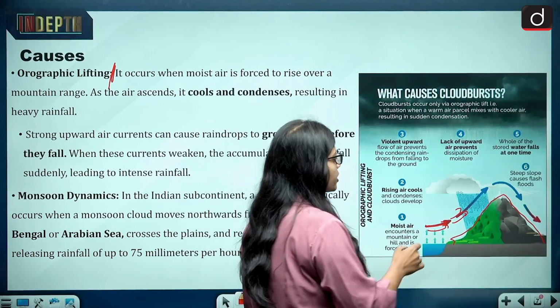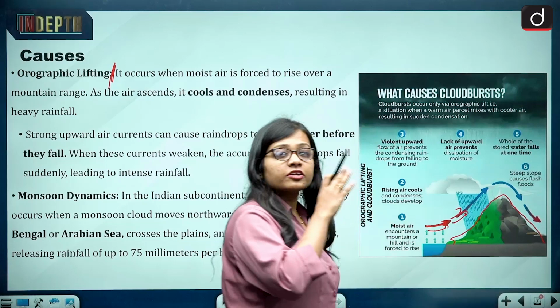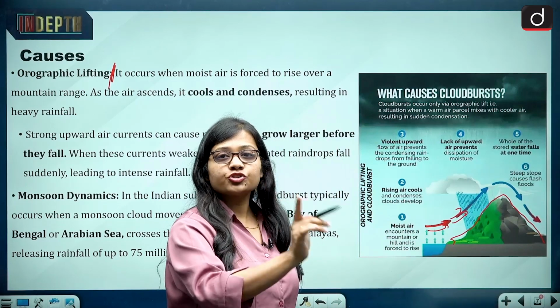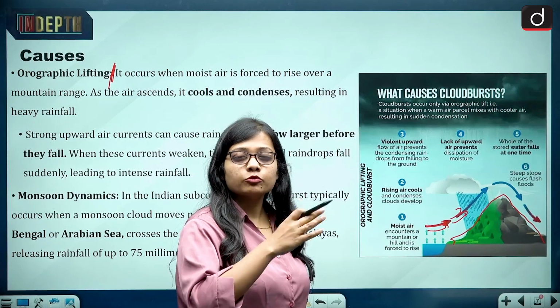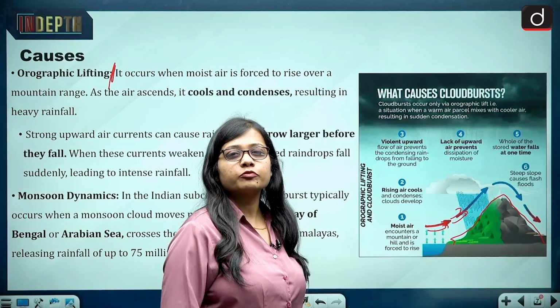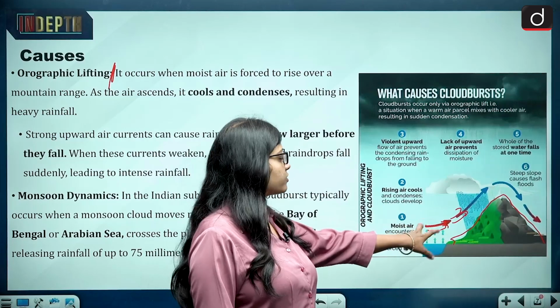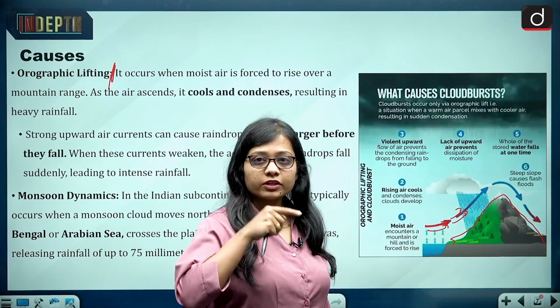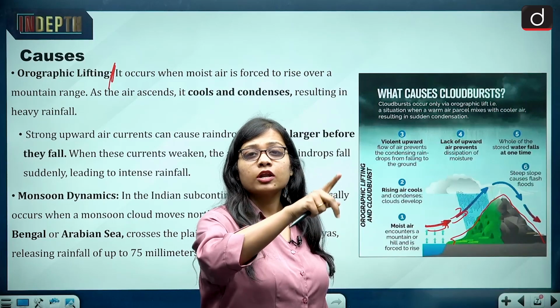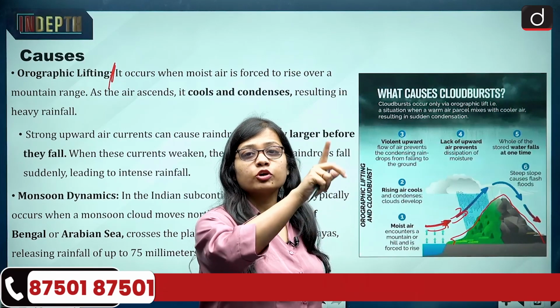Now when the warm air becomes cool, and as it is moving upward, the air also gets filled up with moisture. One of the reasons is that the oceans and seas are also there, and when the air is moving along the walls of the mountain, it also gets moisture with it.